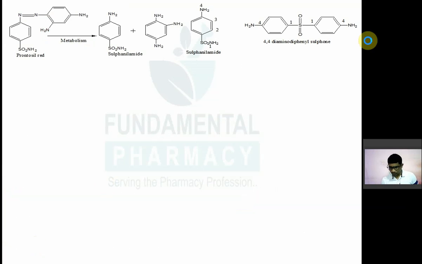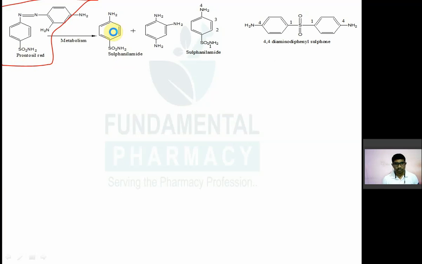In the last section we have seen that sulfonamides were discovered in 1930 when it was observed that there is one dye known as prontosil. This is the structure of prontosil. This dye was used to treat various kinds of infection, and later it was observed that this dye is broken down in the body.